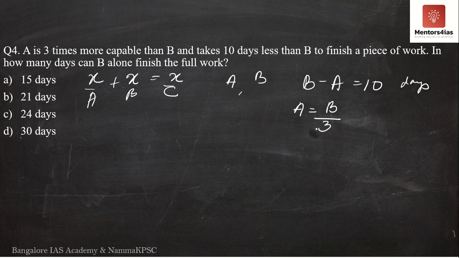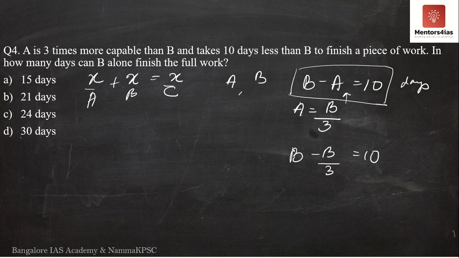Now the question is asking how many days B takes to finish the entire work. So what will I do here? I will substitute A as B by 3 in the first equation. I already know B minus A is equal to 10. I will substitute A as B by 3. Then what do I get? B minus B by 3 is equal to 10. I take 3 LCM here, so it is 3B minus B by 3 is equal to 10. 3B minus B is nothing but 2B.